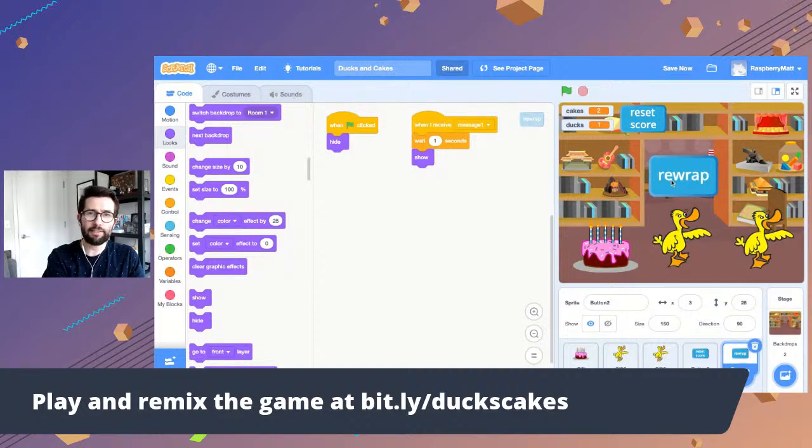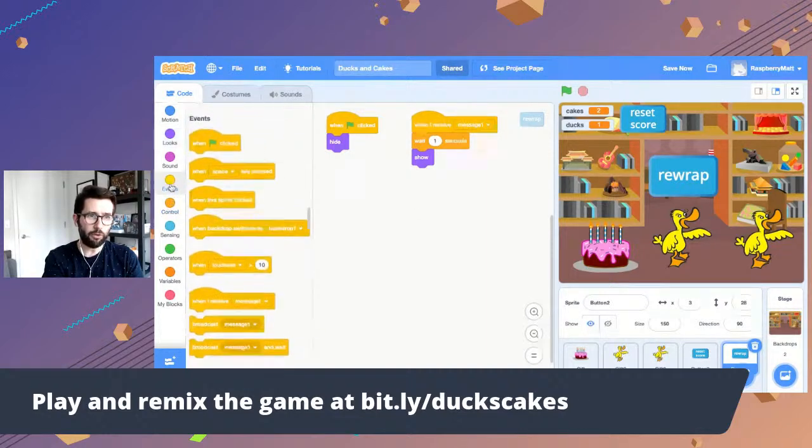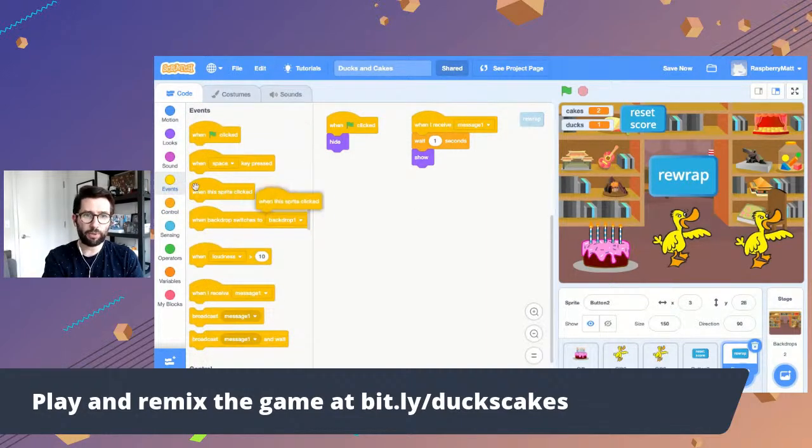So I think the next step is to implement something so that when we click the rewrap button, it does something. So what we do is we go to the events code, and then we say when this sprite is clicked. Okay. Now, when the sprite is clicked, let's take a look at what happens when the green flag is clicked, because that is setting up a lot of the game.